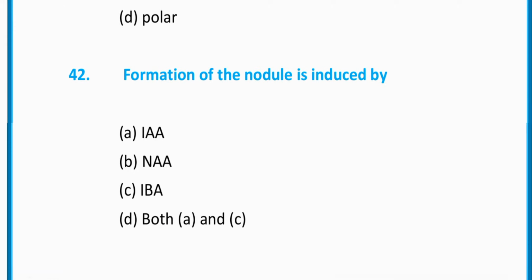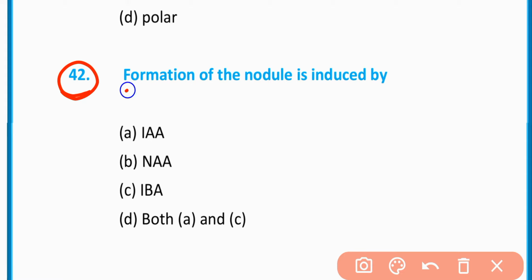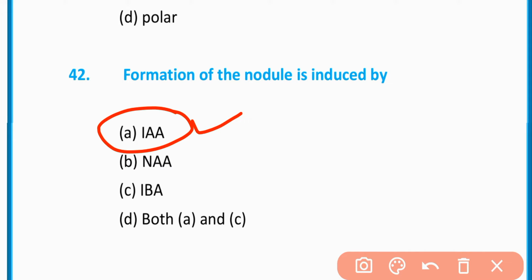MCQ number 42. Formation of the nodule is induced by: A, IAA; B, NAA; C, IBA; option D is both A and C. The correct option is option A, IAA.